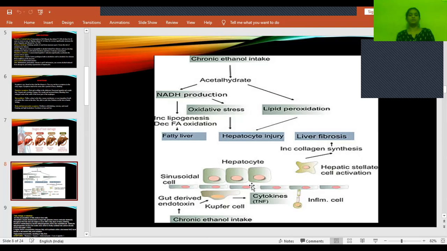Okay. So these are the stages of liver damage. Initially there will be fatty liver, when there is increased lipogenesis and decreased fatty acid oxidation. And when this process takes place continuously, it causes the activation of certain inflammatory cytokines. When these get activated, they cause inflammation of the cells, that is hepatitis will be seen. As it progresses, it will activate hepatic stellate cells, which increases the collagen synthesis. Whatever collagen is synthesized replaces the normal or damaged tissue, causing liver fibrosis. So this is the pathogenesis of alcoholic liver disease. I hope everybody is clear.